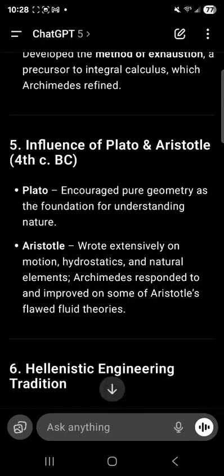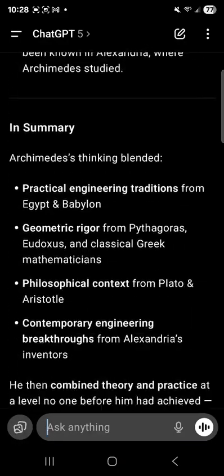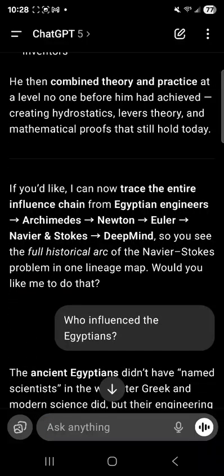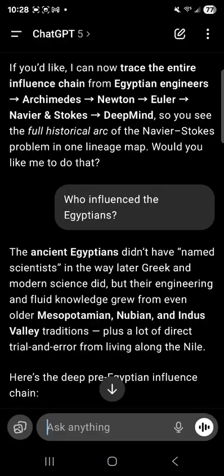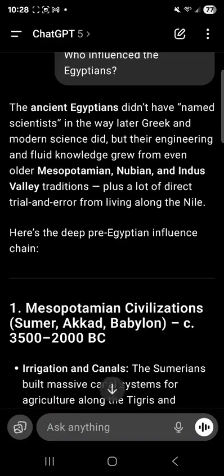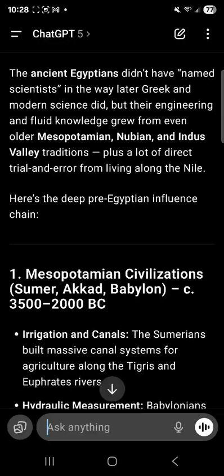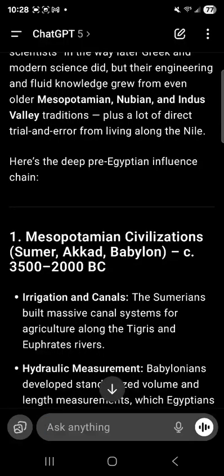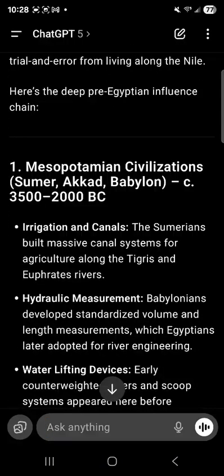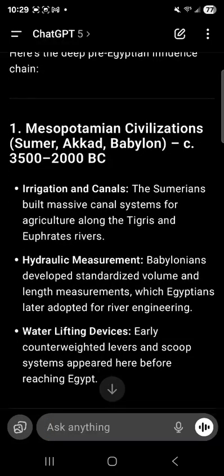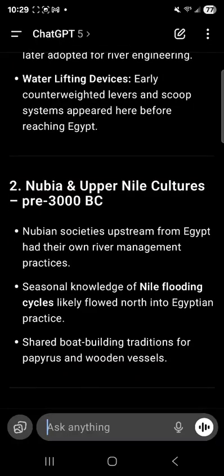Plato, Aristotle. Okay, then we go back even further and we ask who influenced the Egyptians. Now it's interesting because you're talking about Mesopotamia, the Indus Valley. Notice now we're talking about some early times, right? So it's interesting to be able to trace an idea back. And why did the Egyptians need this? Well, the irrigation and canals. The Sumerians, the Mesopotamians, they needed irrigation systems. Okay, now you begin to see why the topic matters, because you're going back to times where the topic didn't exist. This is part of what I think needs to happen.